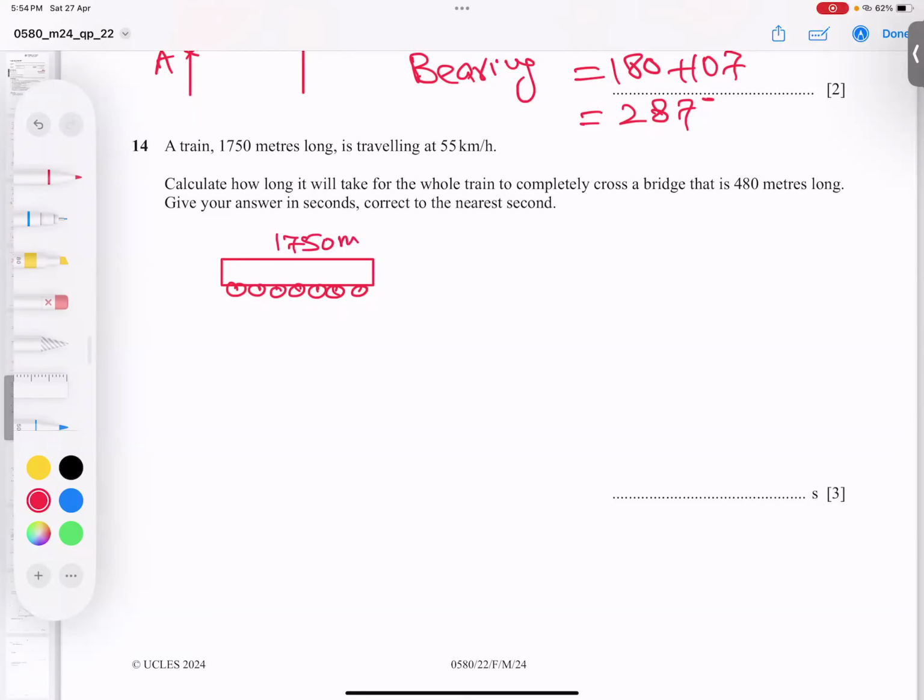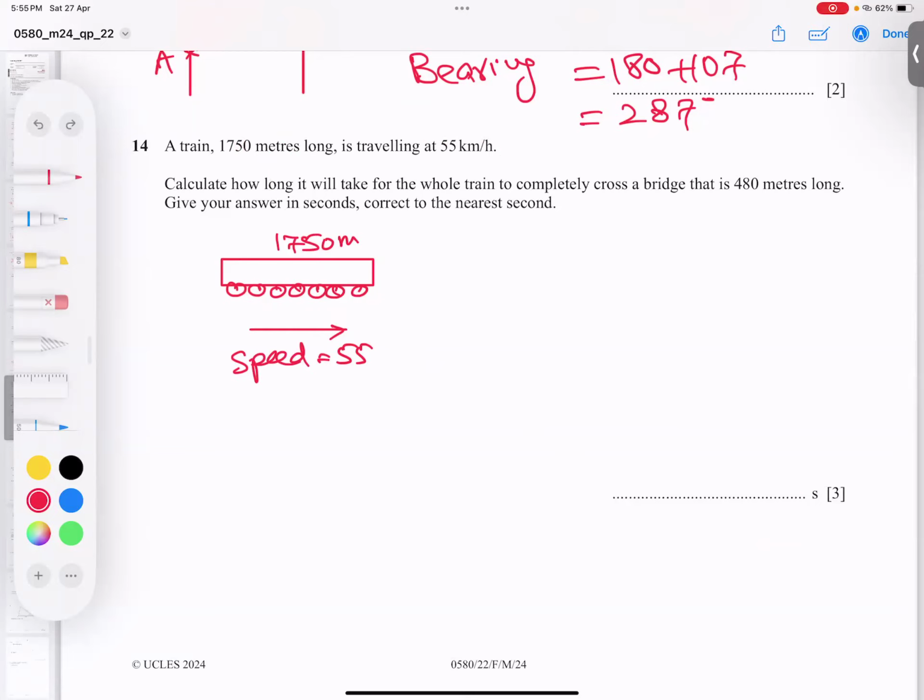Okay, and the traveling speed is very clear. Speed is traveling speed. I'm writing here, speed is very clear, 55 kilometers per hour. In these kinds of questions, students, keep your eye on units, especially here kilometers per hour, here meters, and keep your eye on your answer even. So we have to keep everything in focus.